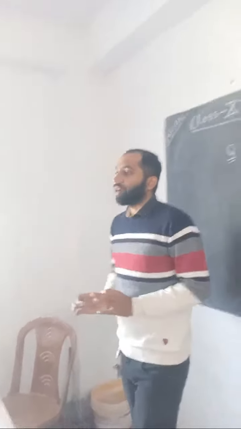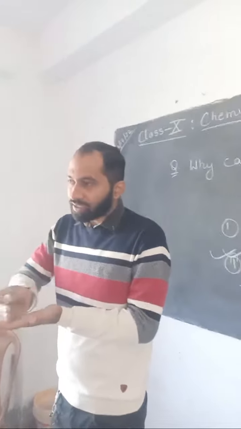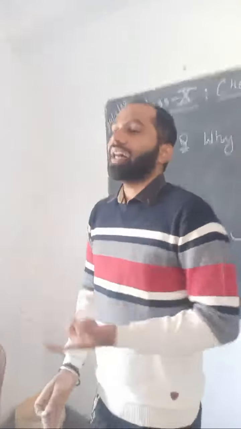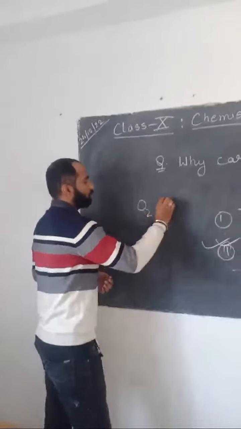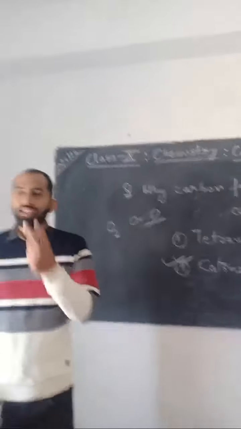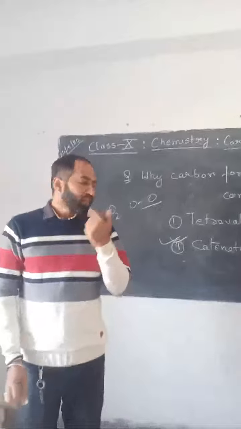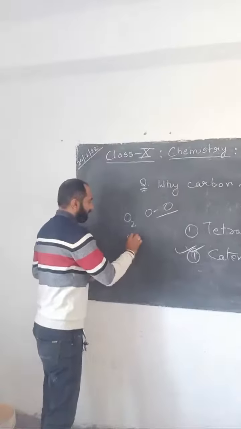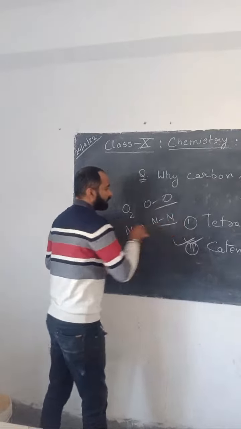Catenation is the property of atoms of an element due to which they combine with themselves. For example, when oxygen combines with itself it forms O2, that is, 2 oxygen atoms. In nitrogen we get the formula N2; only 2 atoms can combine with themselves.